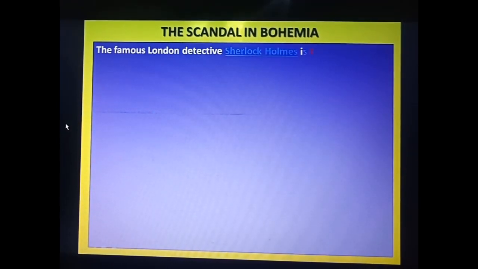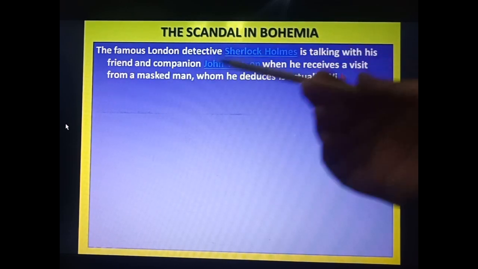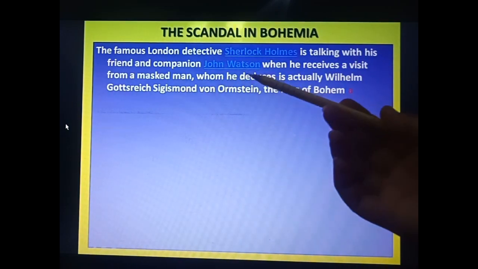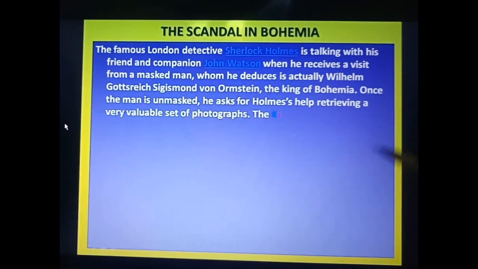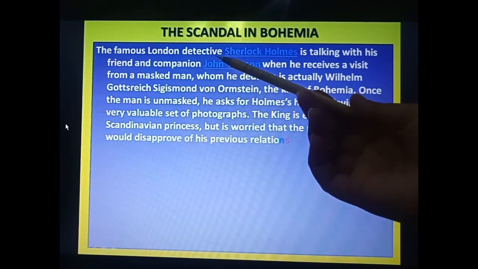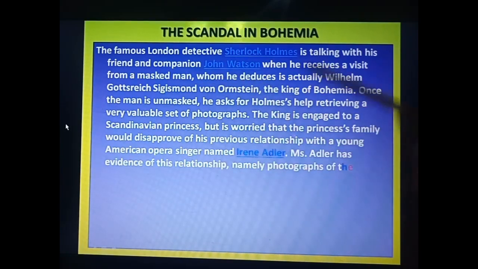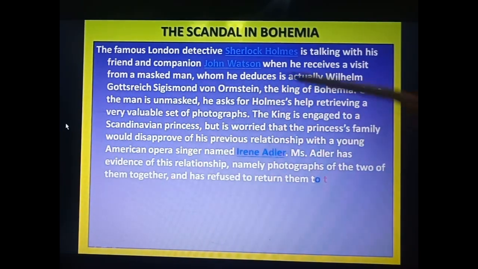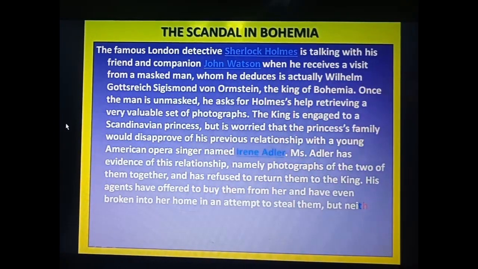See, the famous London detective Sherlock Holmes is talking with his friend and companion John Watson when he receives a visit from a masked man. We know very well Sherlock Holmes lives in London. He is a detective and he is talking with his friend and companion. I have already told you that John Watson is Sherlock Holmes' companion, friend or flatmate.